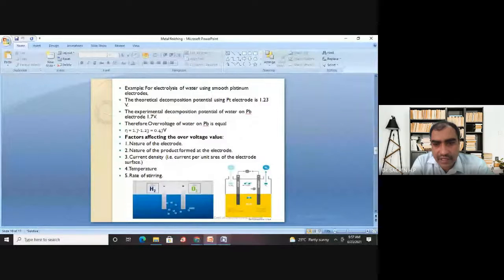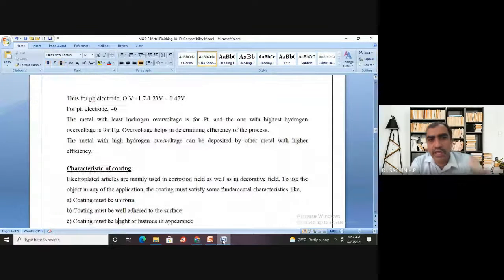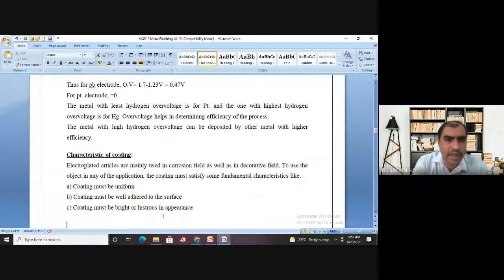The next thing we need to consider as per the syllabus is the characteristics of coating. It may not be very important from the point of view of the exam. I will just read this. What should be the coating characteristic? Because we are doing electroplating. What for are we doing electroplating?